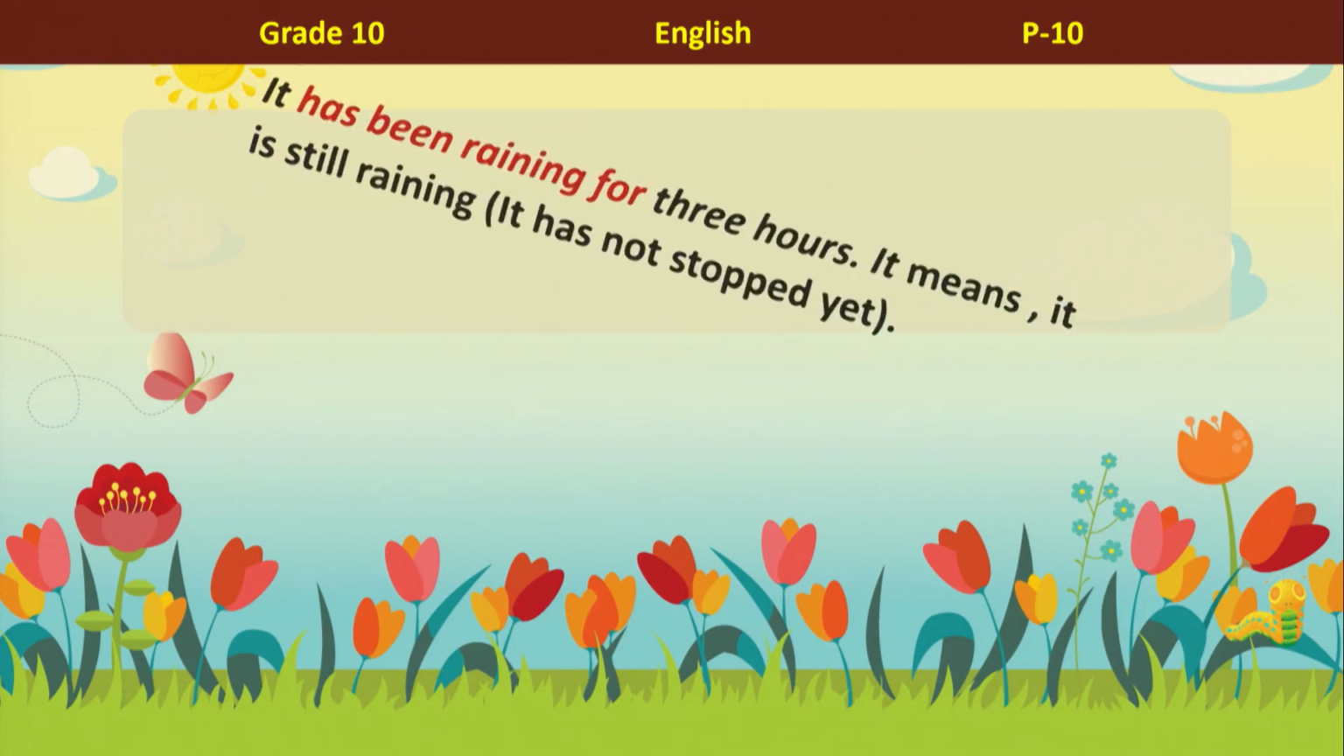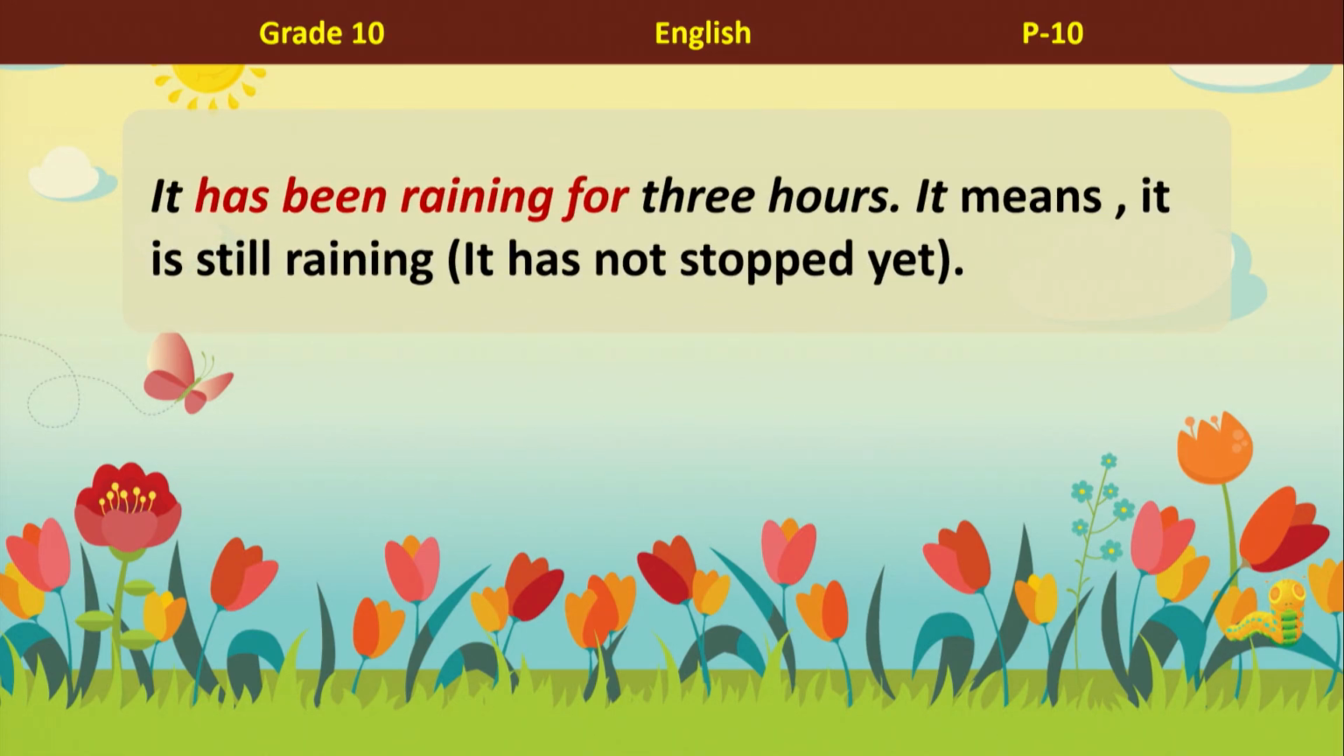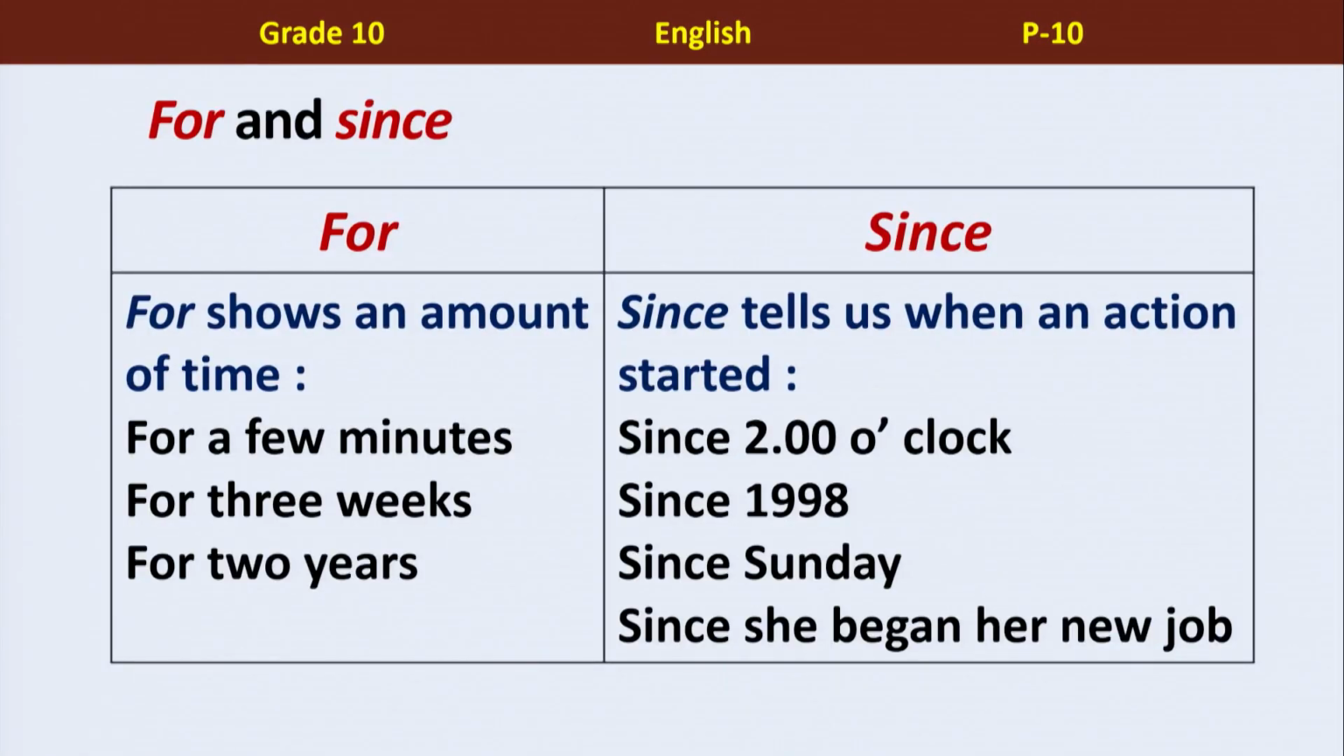And next one. It has been raining for 3 hours. It means it is still raining. It started 3 hours ago and it hasn't stopped yet. So this will be clear for you. We use for with a period of time. For example, for a few minutes, for 3 weeks, for 2 years.